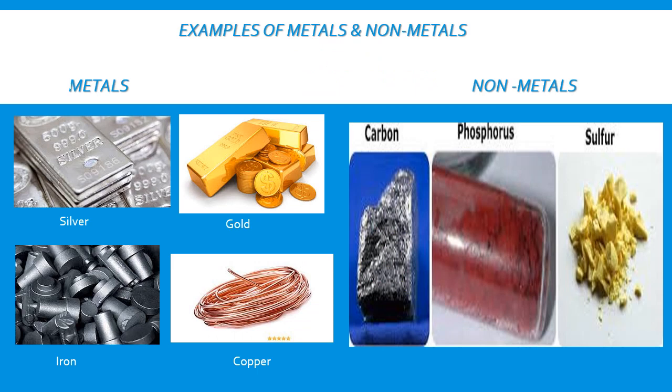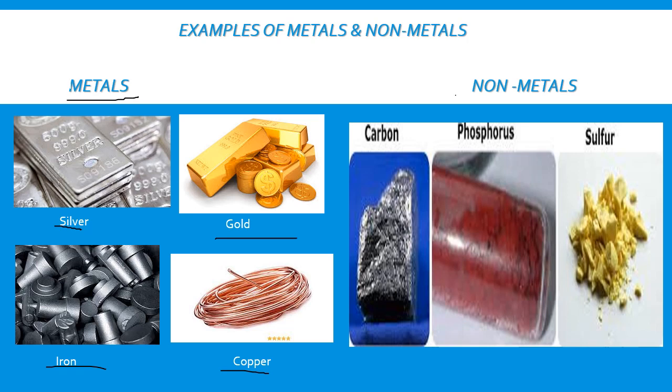Now let us discuss some examples of metals and non-metals. Here you can see silver, gold, iron, copper, all these are the examples of metals. Other than this, some more examples are sodium, potassium, calcium, then aluminium, magnesium, all these elements we can say they are metals.